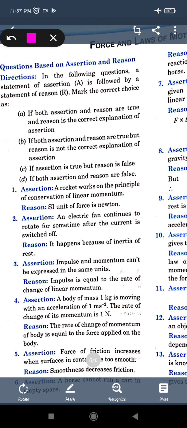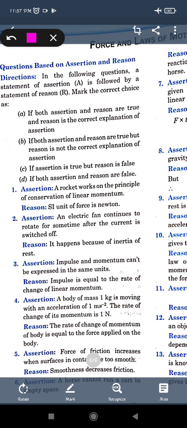No. Why? Because force has the SI unit as Newton, that is the true statement, and the first statement is also true. But the reason is not the correct explanation for the assertion. So here you have to check that the B option is for that. The assertion and reason are both true, but the reason is not the correct explanation for the assertion. So you will be taking option D.